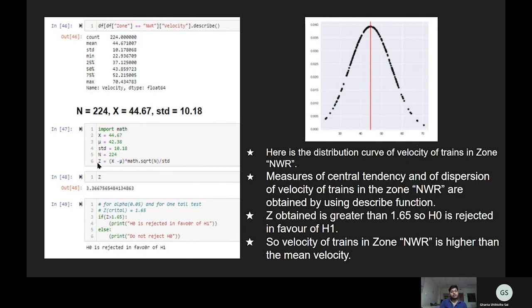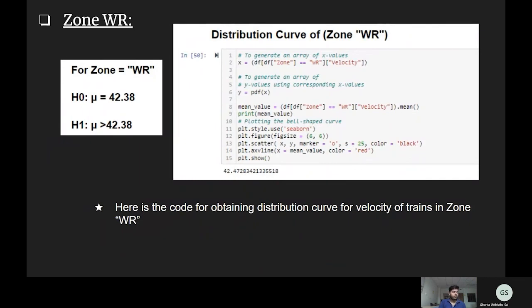For Z test, value of Z is 3.367. And since the value of Z is 3.367, which is greater than 1.65, which is critical value, we can say that H0 is rejected in favor of H1. So in conclusion of this case, we can say that in this zone, NWR zone, the velocity of train is indeed faster than the mean velocity. Now I hand over the mic to Lakshya.